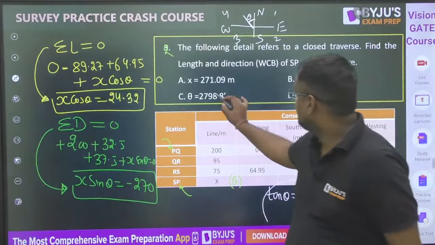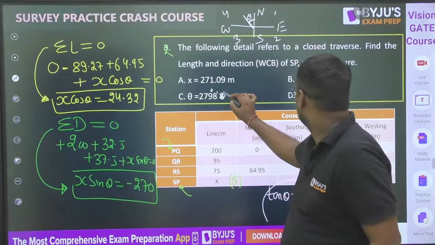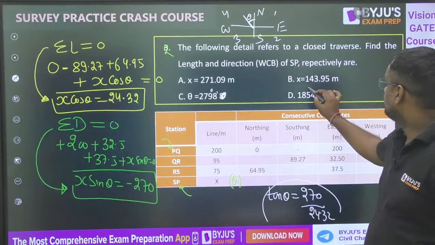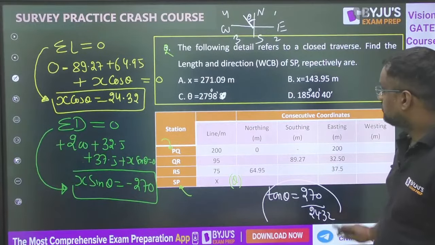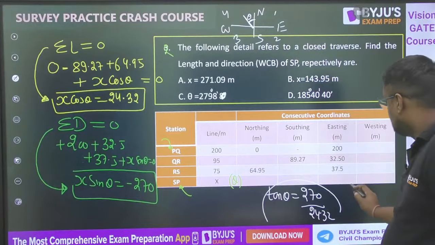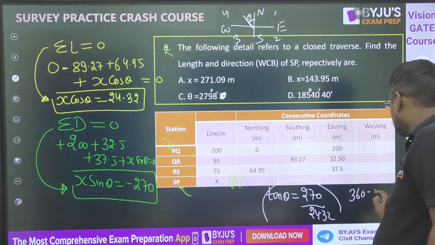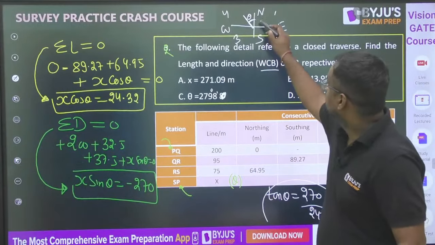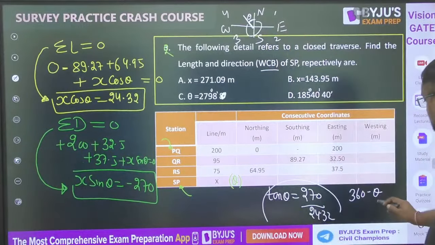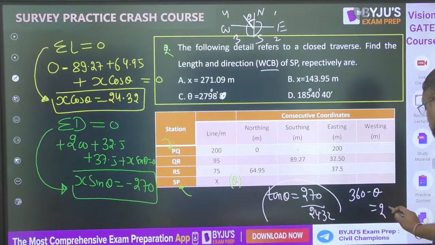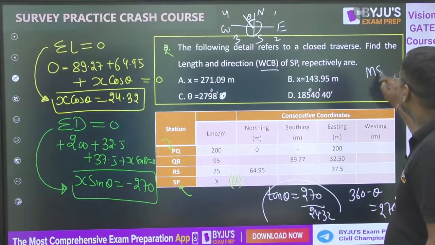This is 279 degree, 8 minutes. Okay, this is 185 degree, 40 minutes. So you will get the value for theta from here. The answer will be 360 minus theta. If I want the whole circle bearing, then the whole circle bearing will be 360 minus theta, which is 279 degree, 8 minutes. That is option C. This is an MSQ.